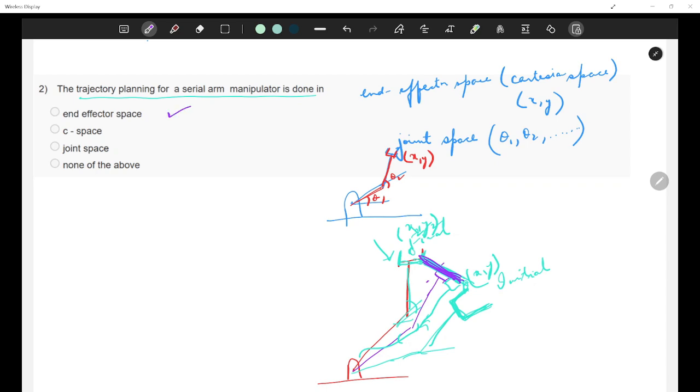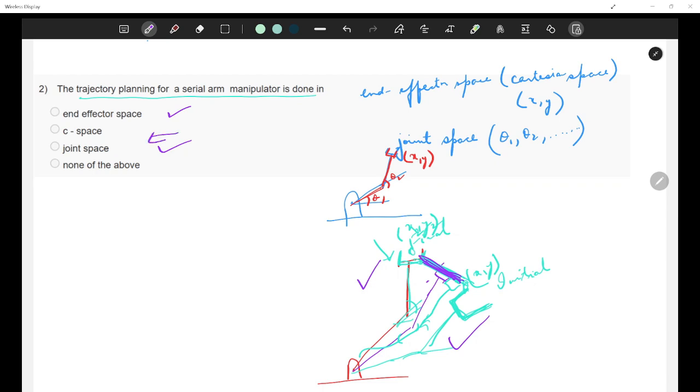The other approach is I find the inverse kinematics here and here, I get the initial and final joint angles in both cases, and then I interpolate what the angle should be in between to reach the desired angle. That is given by joint space. And this is configuration space.